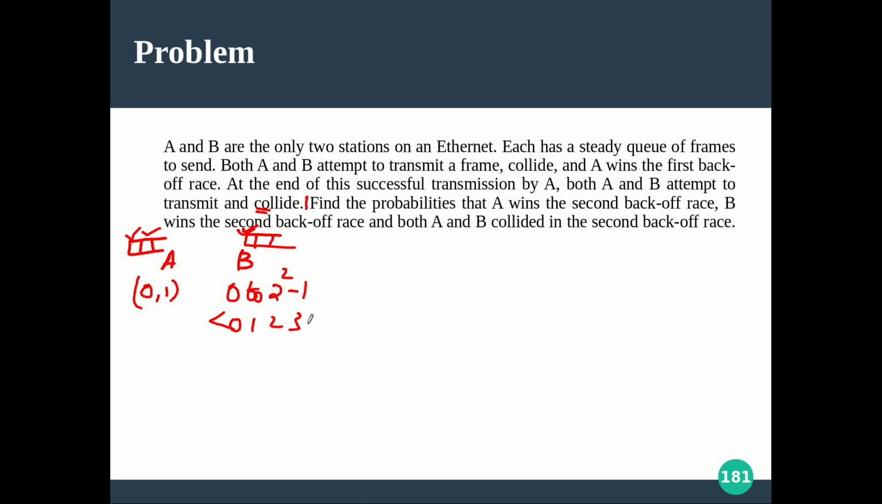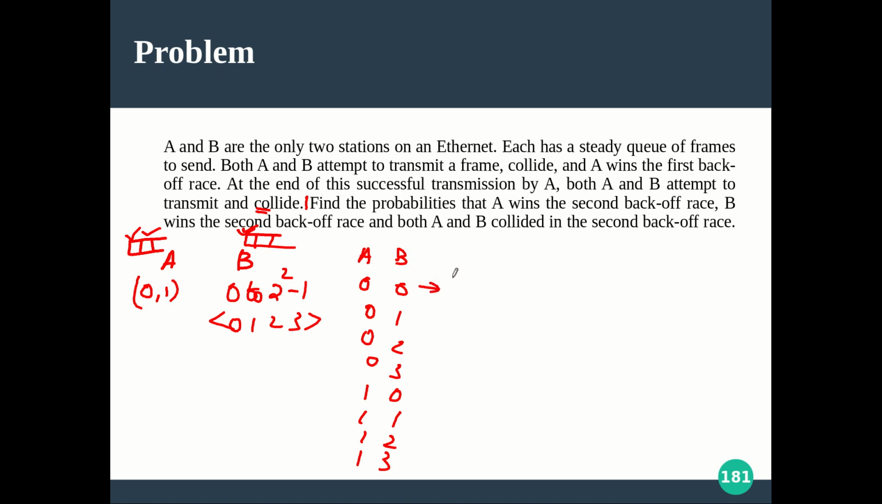So in this range, B will be choosing a random number. So what are all the cases? A and B. A has two choices, either 0 or 1. B can have 4 cases, right? So 0,0; 0,1; 0,2; 0,3 - 4 cases. Then A is using 1 and B is using again 0, 1, 2 and 3: 1,0; 1,1; 1,2; 1,3. So like that there are 8 cases. Now tell me the meaning of each case.